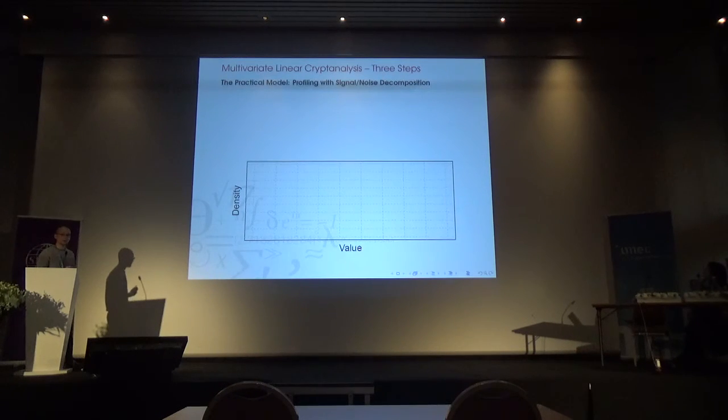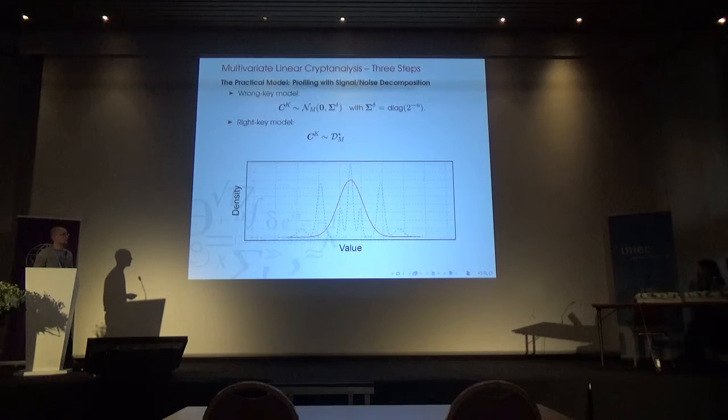So in the multidimensional case, well, the wrong key is still exactly the same. And the right key, well, we have this now multidimensional distribution that we measure from the signal, so that's just computing the sum I showed you for multiple approximations at the same time. That might be this really weird blue distribution down here. And then we add this noise term, which is now a multidimensional normal distribution. So actually the same distribution as we have for the noise up here. And that just serves to smoothen out this distribution here and hopefully be something that's really close to what the actual correlation distribution looks like.